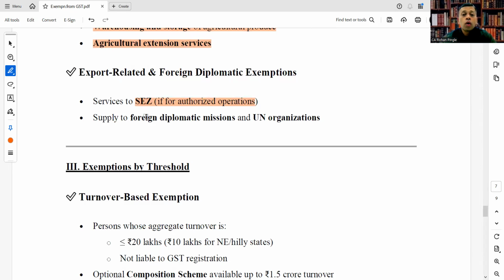Supply to foreign diplomatic missions and UN organizations: if your services are to foreign diplomatic missions and United Nations organizations, that is also exempt.